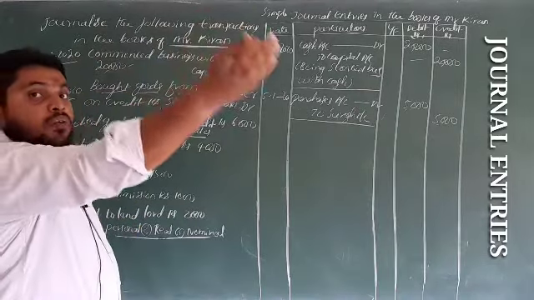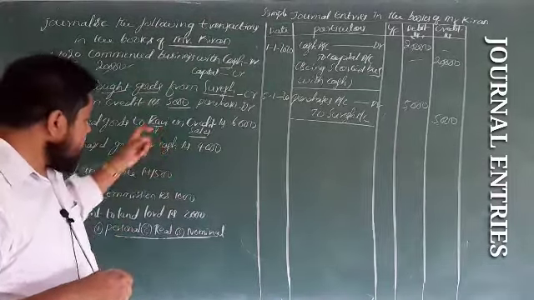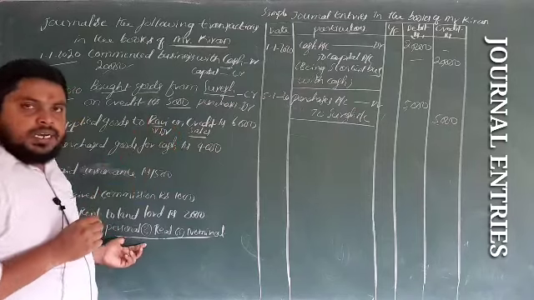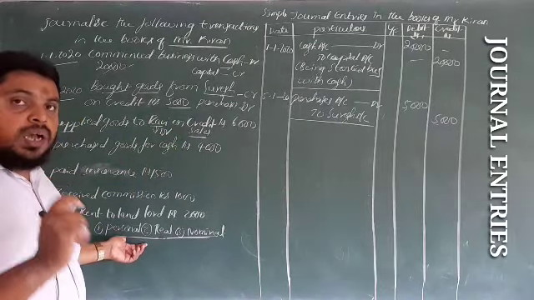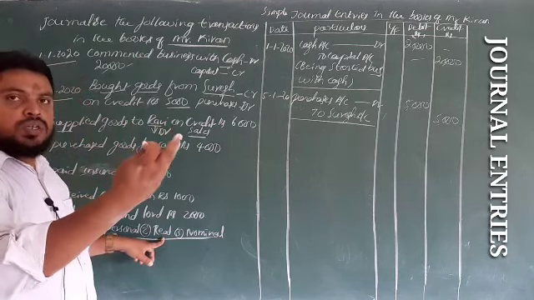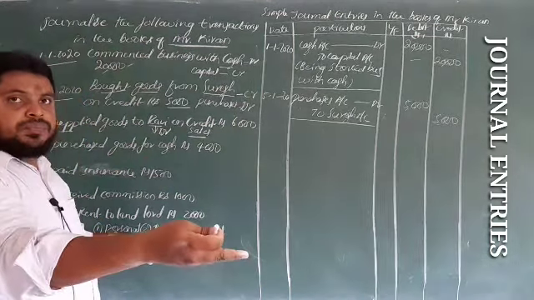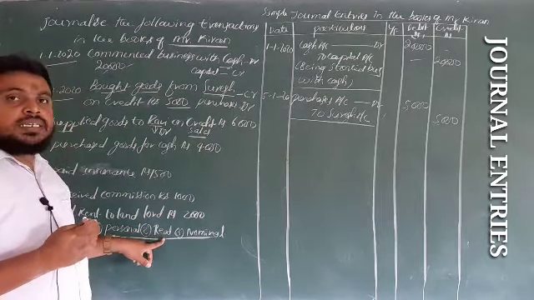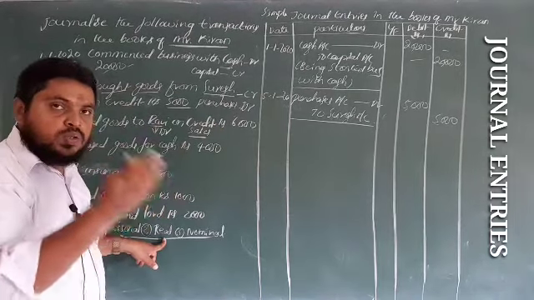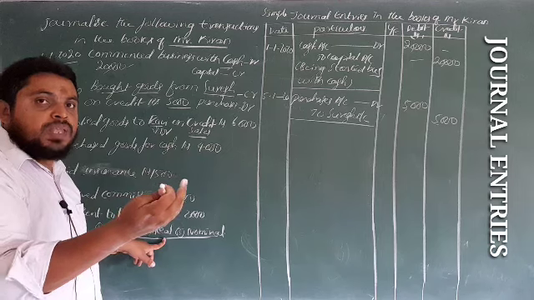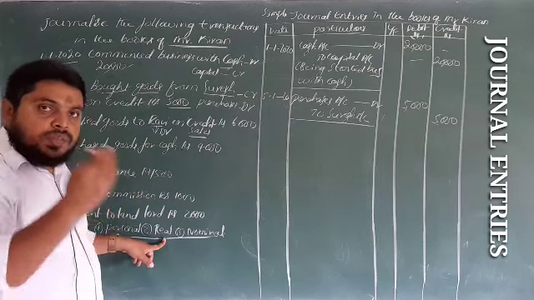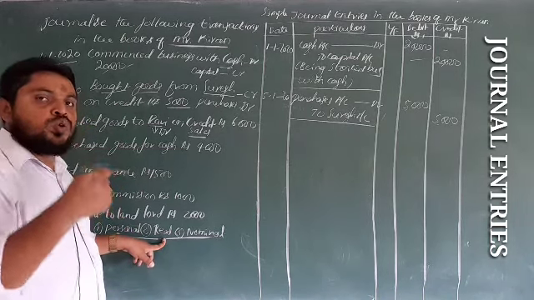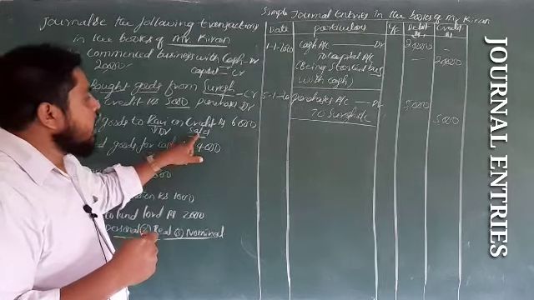Supplied goods to Ravi. Ravi is the receiver. So Ravi's personal account goes debit the receiver. So Ravi is debited. Now sales comes under real account. Supplied goods is an asset here, and goods are going out of the business. So the real account says credit what goes out. If the business receives any goods, any assets, that will be debited. Here goods are going out of the business, so this is the credit sales.